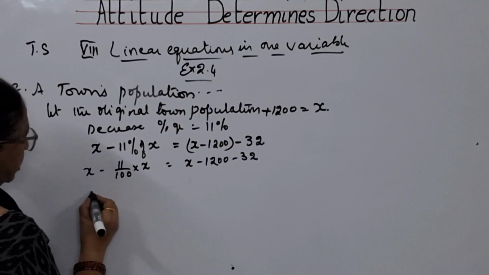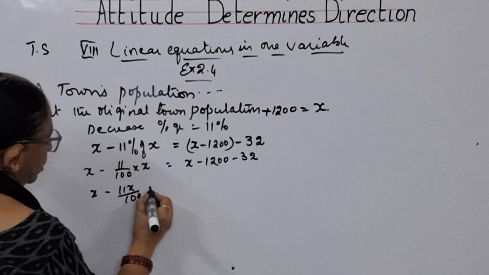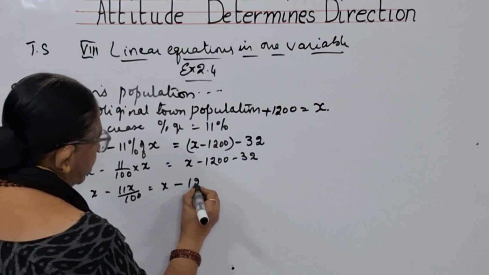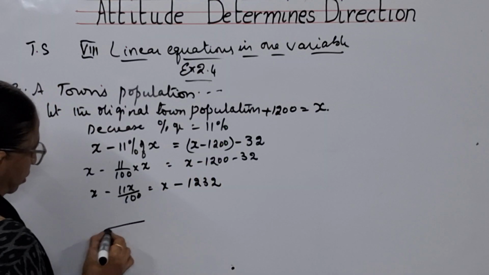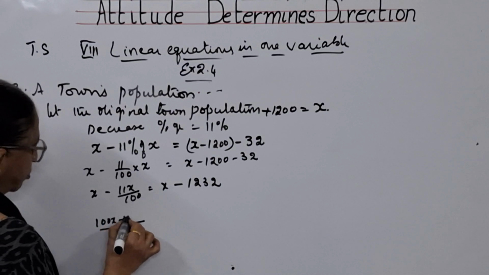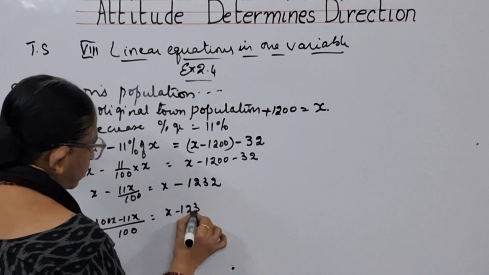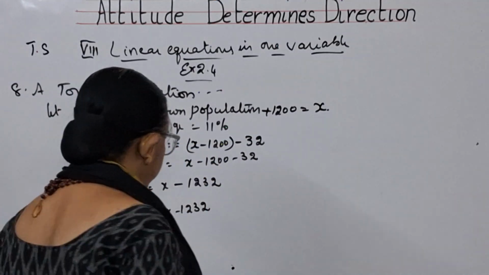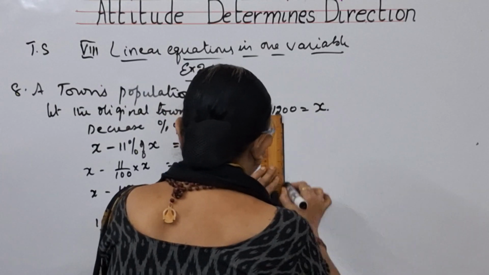That means how much you will be getting, children? x minus 11x by 100 is equal to x, both are minuses, minus 1232 you are getting. So here what you will take? You will take LCM. 100x minus 11x over 100 is equal to x minus 1232. So let us continue our calculation.